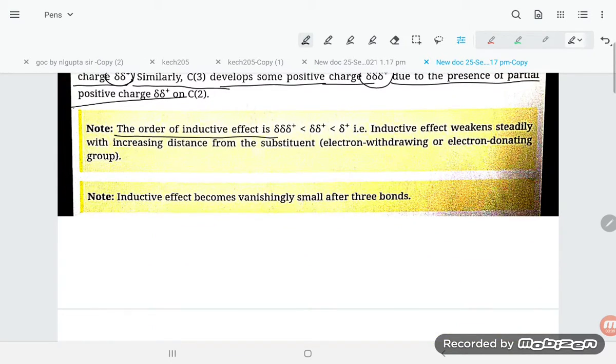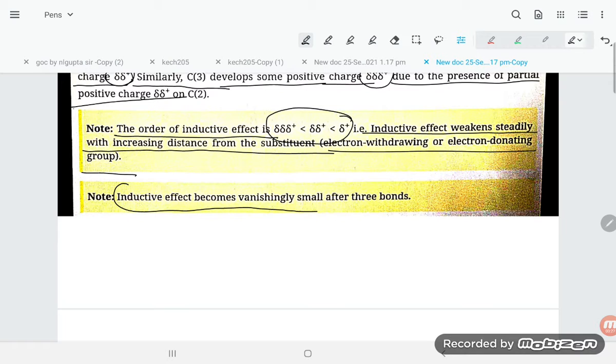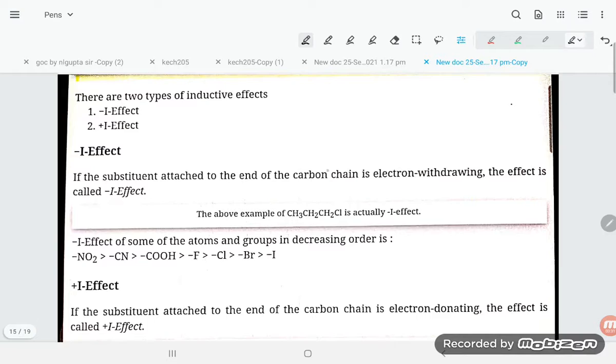The order of inductive effect is partial positive charge single delta, then double delta, then triple delta. Inductive effect weakens steadily with increasing distance from the substituent electron withdrawing or electron donating group. Inductive effect becomes vanishingly small after 3 bonds. So after 3 bonds, the inductive effect is 0.